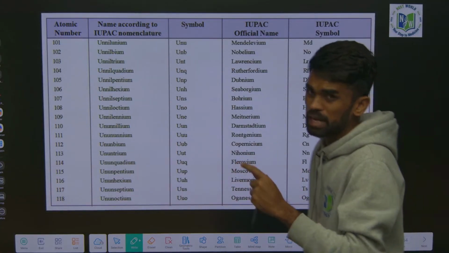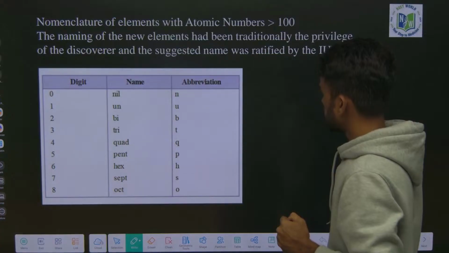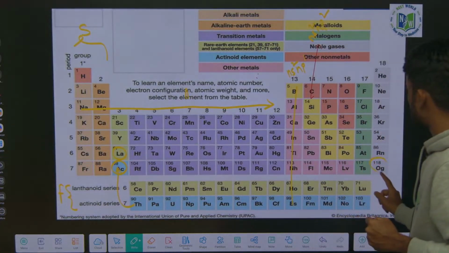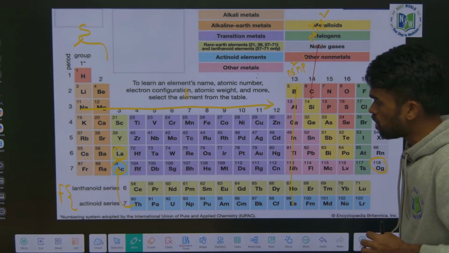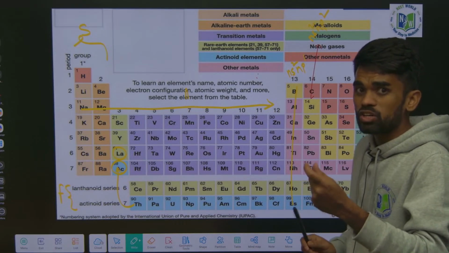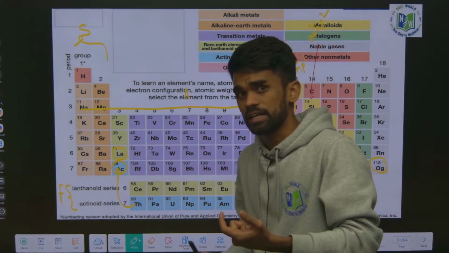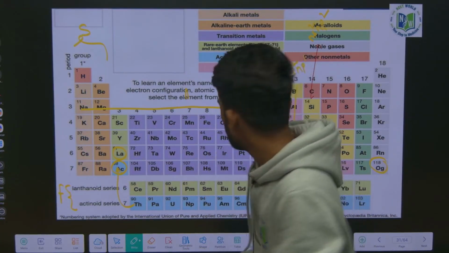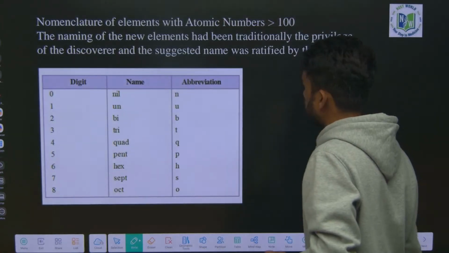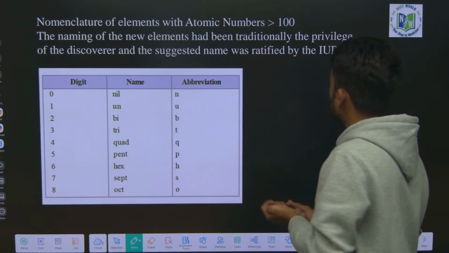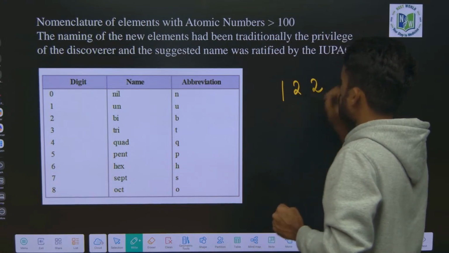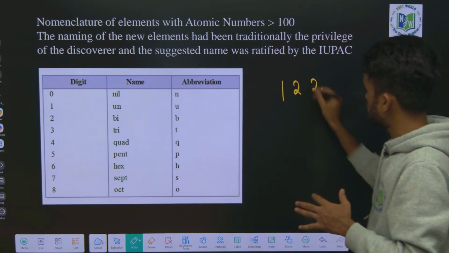Before going to the periodic properties, if you observe the periodic table, there are 118 elements known. For elements having atomic number greater than 100, we have certain rules for their naming, given by IUPAC. For example, there is an atomic number 122. How can we write the name of this element?